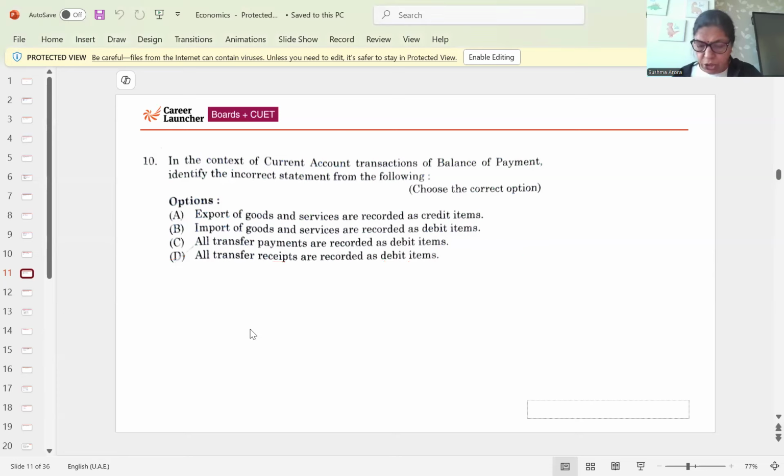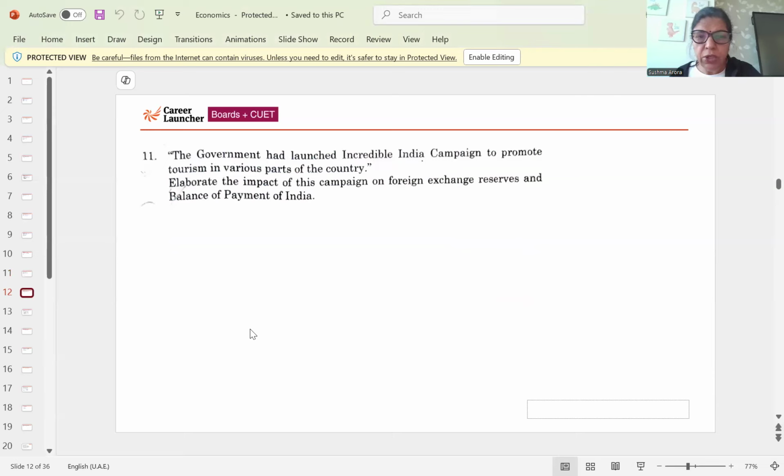Then next question. The government launched the Incredible India campaign to promote tourism in various parts of the country. So what will be the impact of this campaign on foreign exchange reserve?